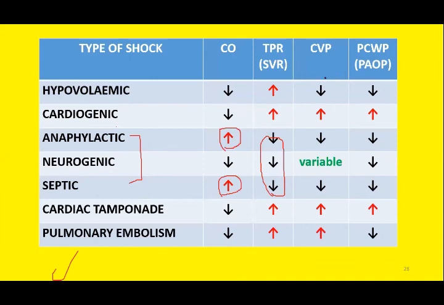Then the pressure inside the right atrium and the pressure inside the left atrium. CVP or JVP is indicative of the pressure inside the right atrium, whereas the pulmonary capillary wedge pressure is an indicator of the pressure inside the left atrium.